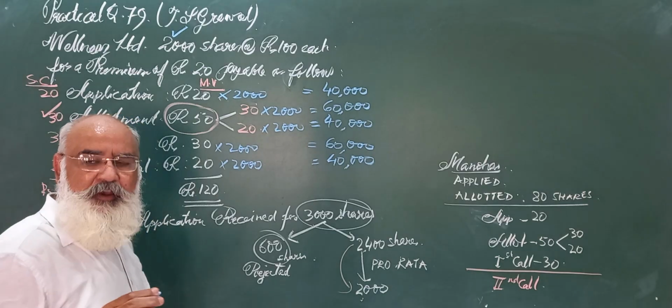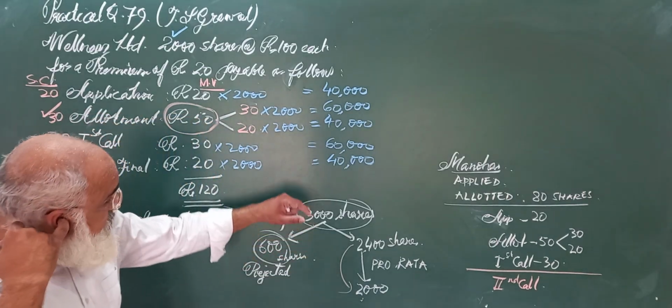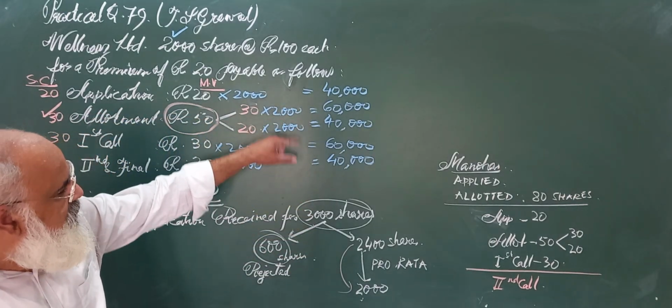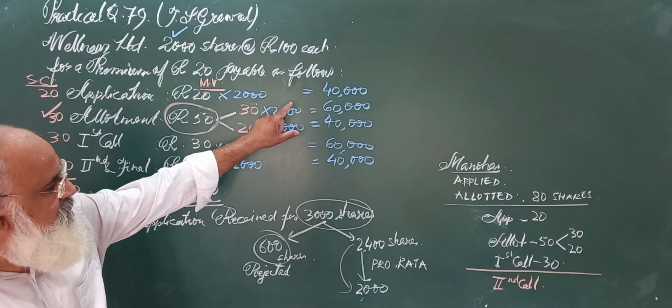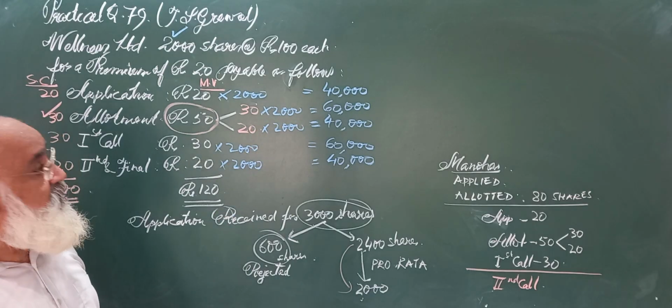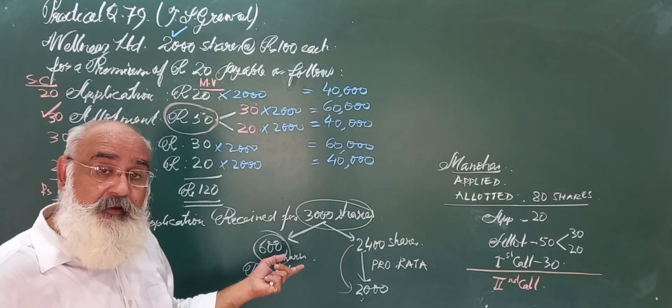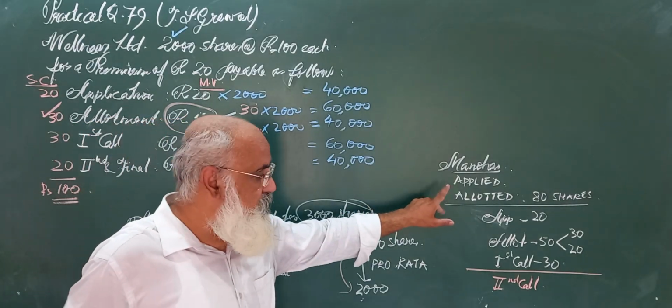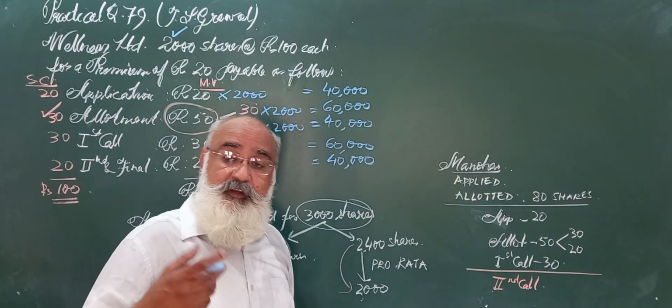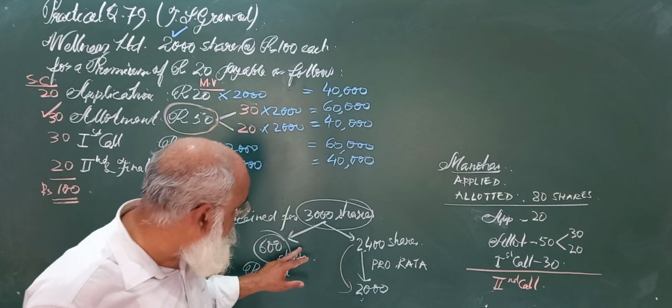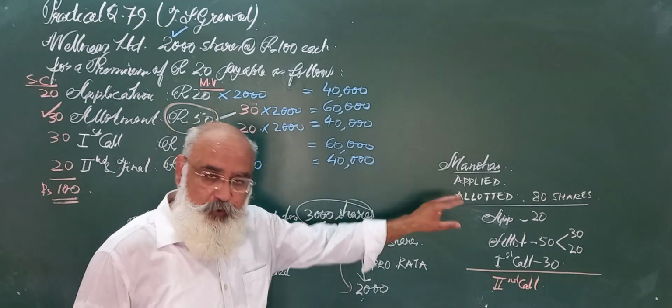So if everything goes well, this will be the situation. At all the stages, this will be the amount that should come. But then this did not happen. Why? Because there was one Mr. Manohar, and then there is a case of rejection also, and there is a case of pro rata also.